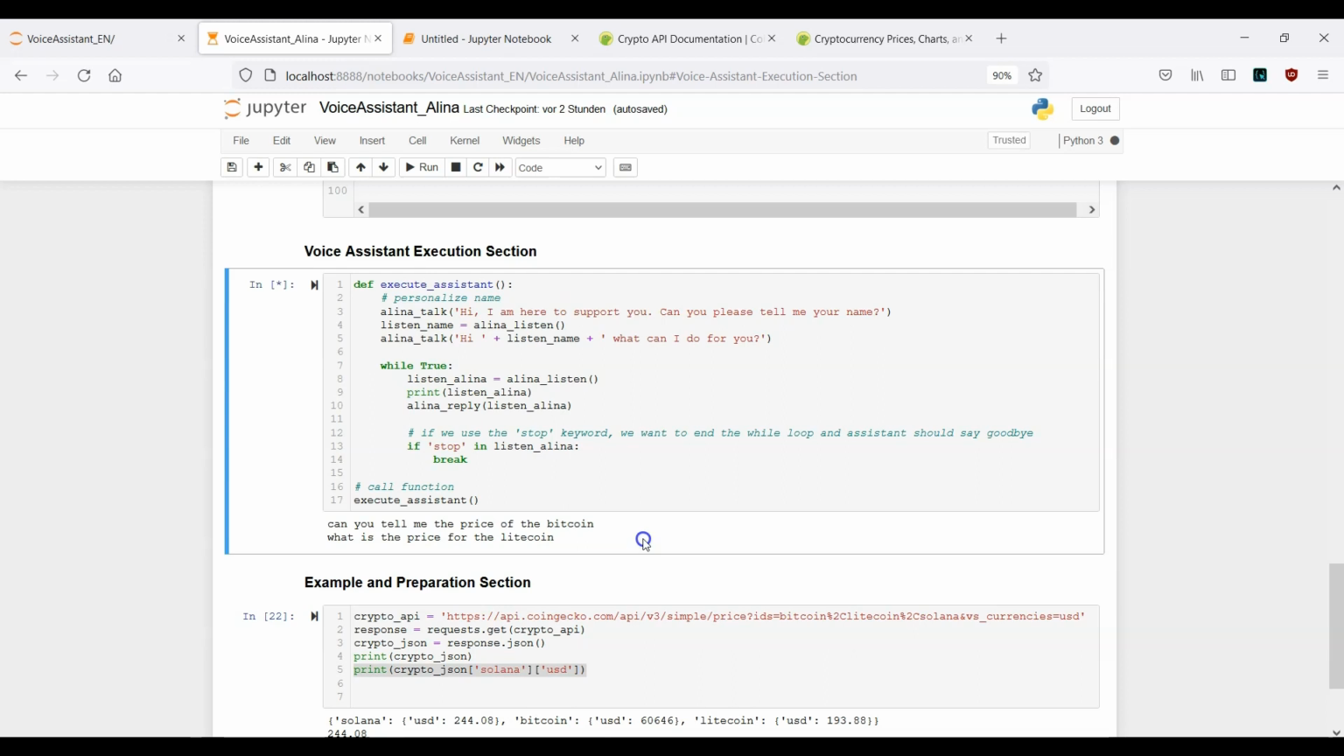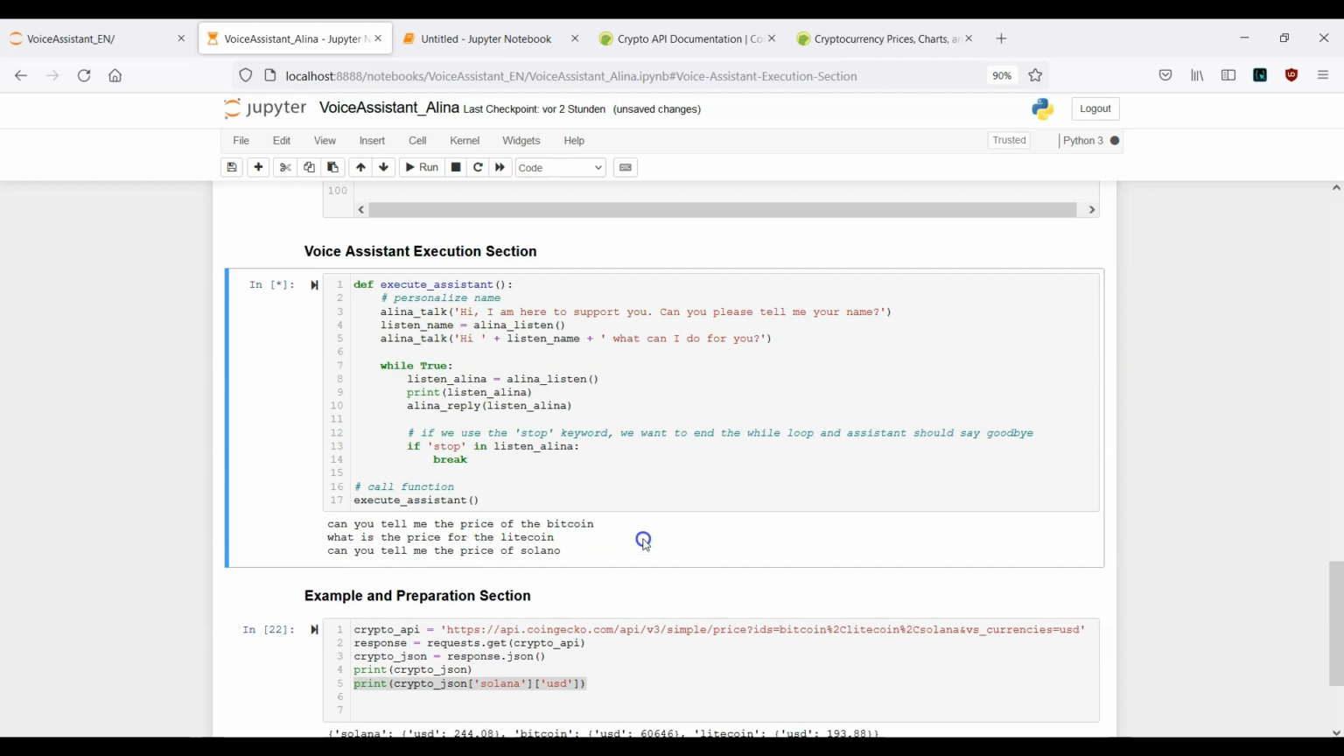Can you tell me the price of Solana? Excuse me, I did not get that. Can you please repeat it? Can you tell me the price of Solana?